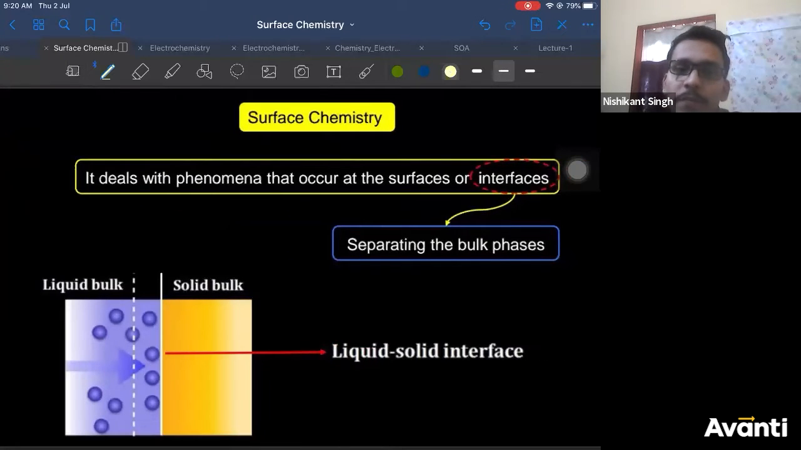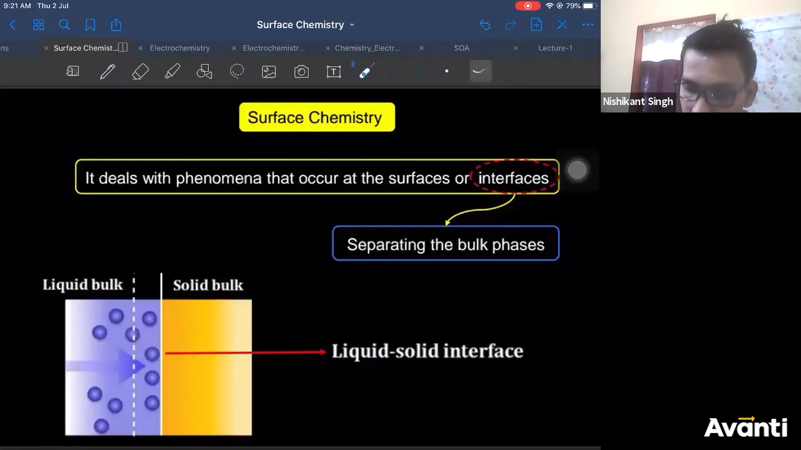In general, we are first discussing what is surface chemistry. Surface chemistry deals with all the phenomena which occur at the surfaces or interfaces. All of you know what a surface is. What is an interface? In JEE you don't get assertion-reasoning type questions from this. It is objective only. You will most likely get a single correct question from this.